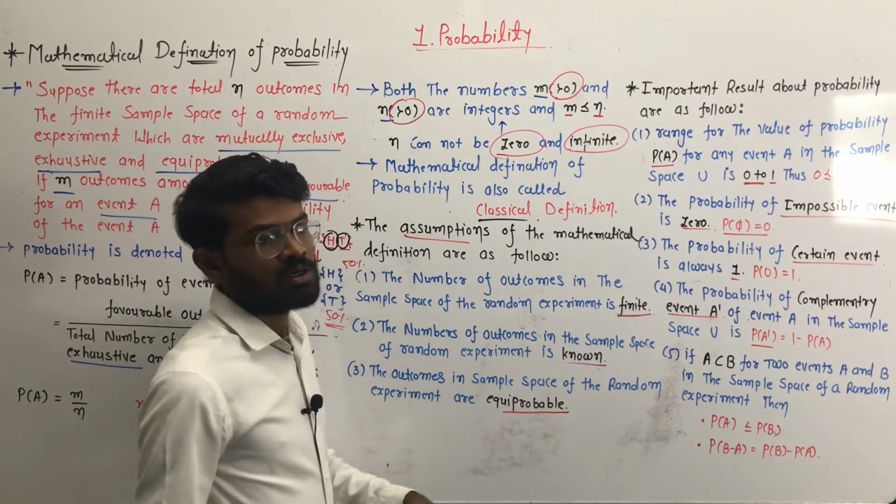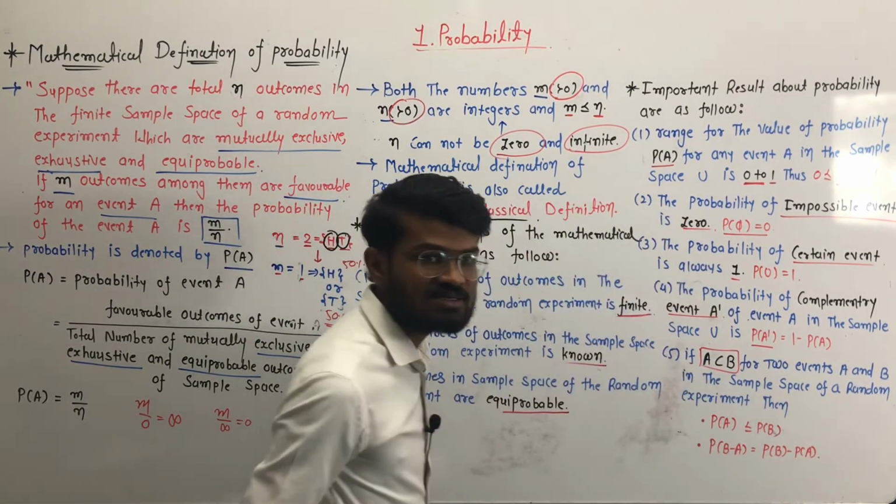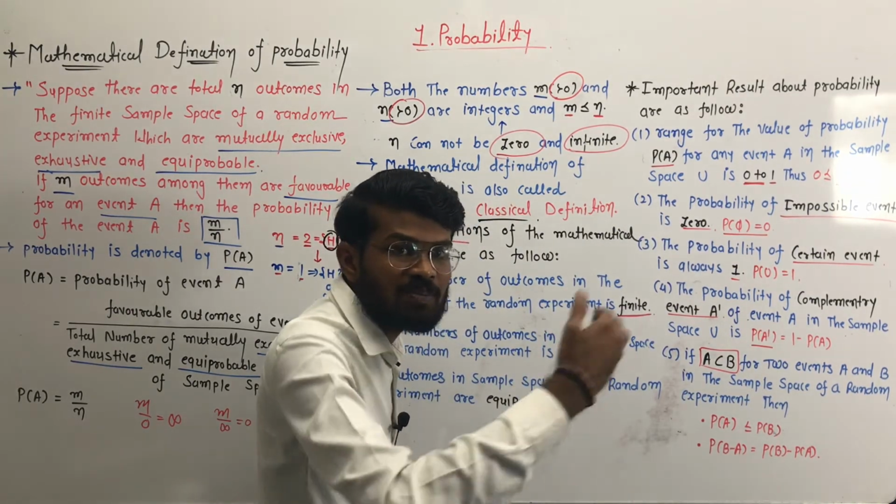Now result 5 is that if A is a subset of B, A is the subset of B, meaning A is the part of B.